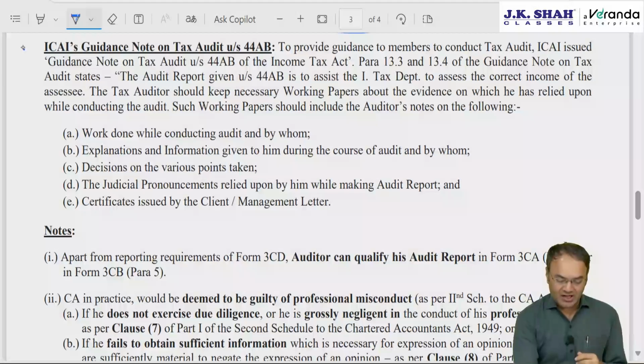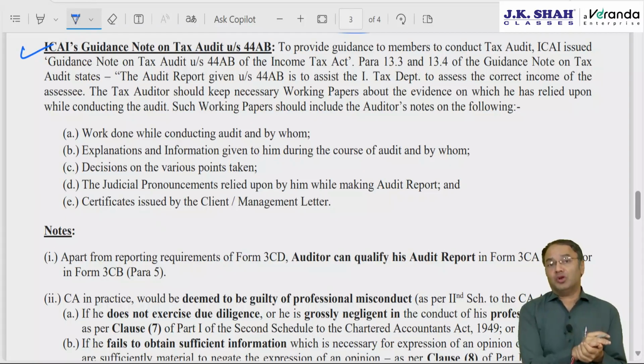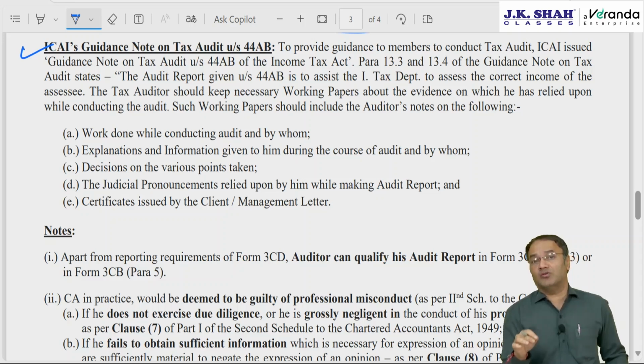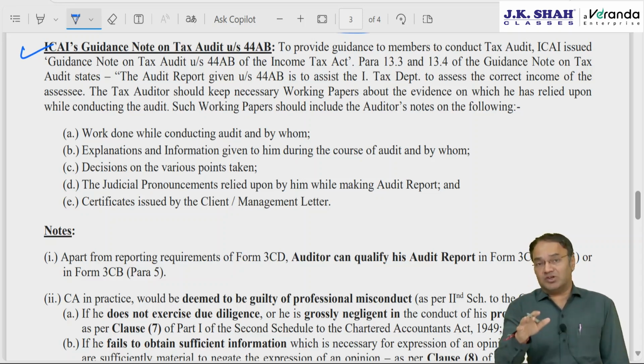Now the next is the ICAI guidance note on tax audit under 44AB. The Institute, to help chartered accountants, has issued this guidance note, where the Institute has first of all clarified that this tax audit is for the income tax department, to help the income tax department in understanding the accounts of the assessee. Tax audit is not for the assessee, not for the client. Though the client pays us the fees, the tax audit report is to be submitted to the income tax department for their understanding. So a chartered accountant must always take care that the income tax department understands the audit.